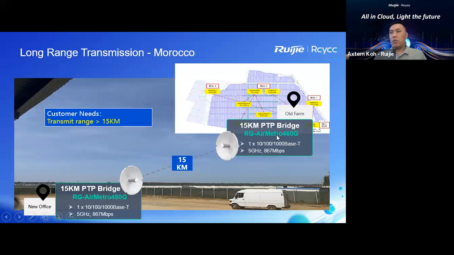And this will be the model A Metro 460G. Okay, this can work together as single point to single point, within 15 kilometers. So this is another baby we are going to launch by December as well.